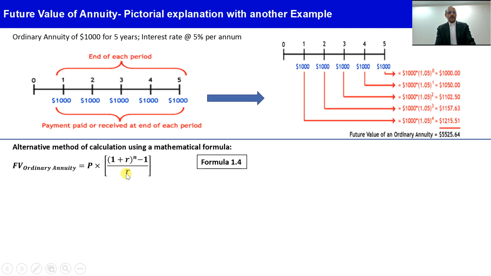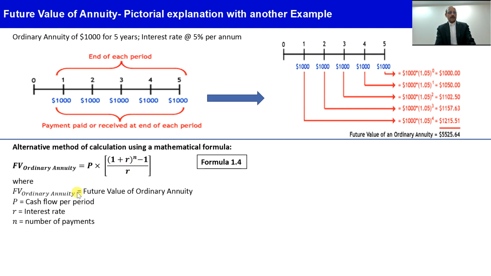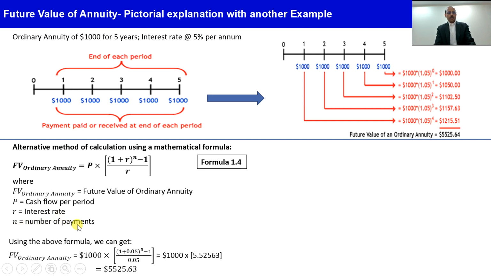Where P is your cash flow per period or the annuity amount, r is the interest rate at which it has to be compounded, and n is the number of payments in the annuity. So using this formula, if we calculate the value of (1 plus 0.05) raised to power 5 minus 1, divided by 0.05, the value comes to 5.52563. If we multiply this times 1000, we get the same amount, 5525.63, which we got here.